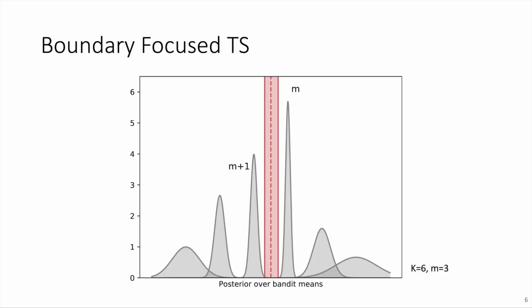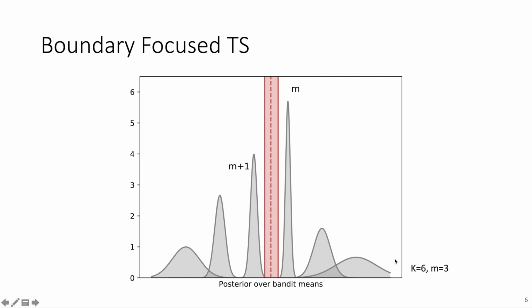Now, boundary-focused Thompson sampling is a solution to solve the M-top exploration problem using Thompson sampling. The first thing, to give you some intuition about this algorithm, is that we have now a simple bandit setting. We have 6 arms, and we need to identify the 3 best arms. These are the arms on the right, and we have the arm that we believe to be in the M position and the arm that we believe to be in the M+1 position. Consider that these are beliefs that we have over the arms.